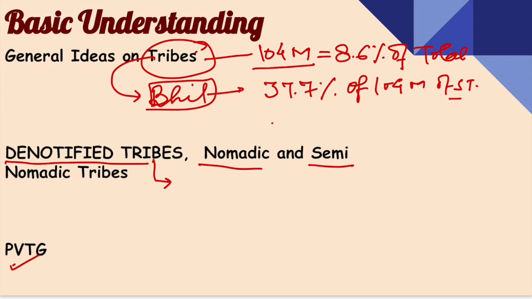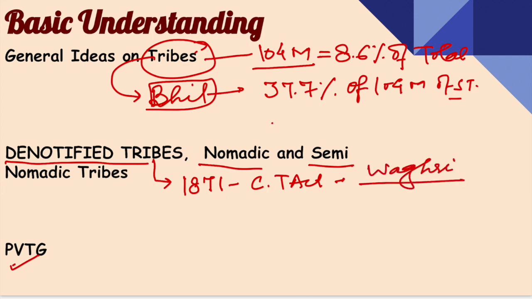For example, in 1871, British India brought the Criminal Tribe Act, and this act notified certain groups of the tribes as criminal. Then the question is, who are those groups? Some examples of those groups are the Wagri in Maharashtra and the Sikligar in Punjab.